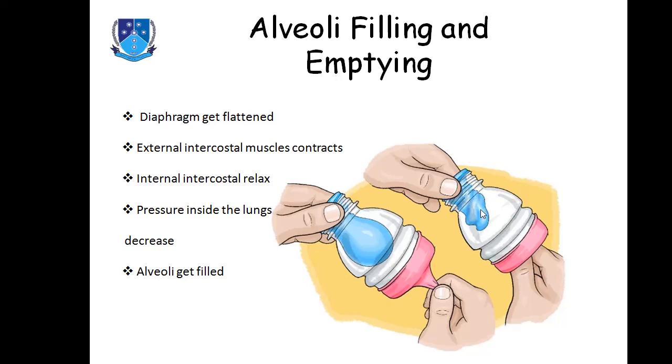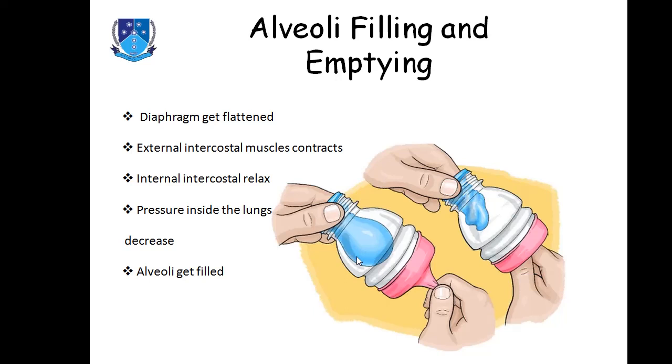The pressure inside will be decreased, and this will push this balloon inside. What will happen? This balloon will be filled. So this is a candid example of filling up alveoli, that happens in the mechanism of respiration.